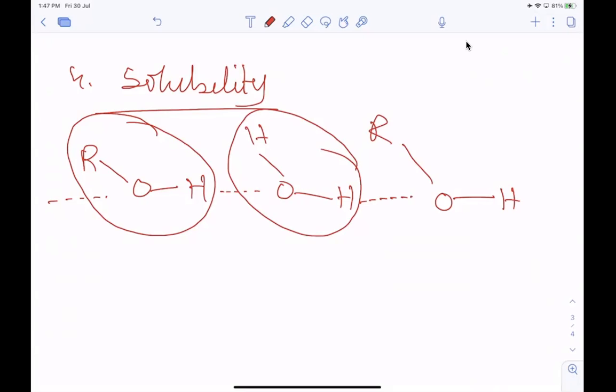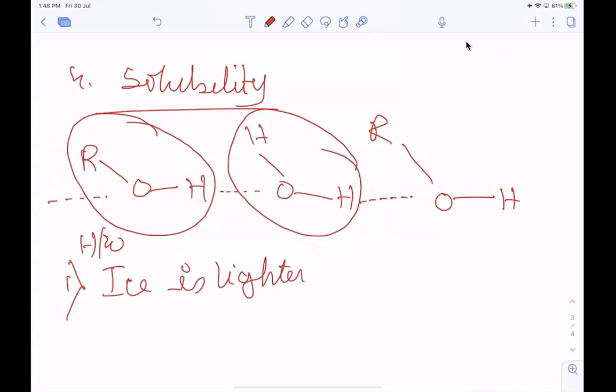Yes, clear or not? Yes, ma'am. Now, your homework: you have to tell me tomorrow why ice is lighter than water.